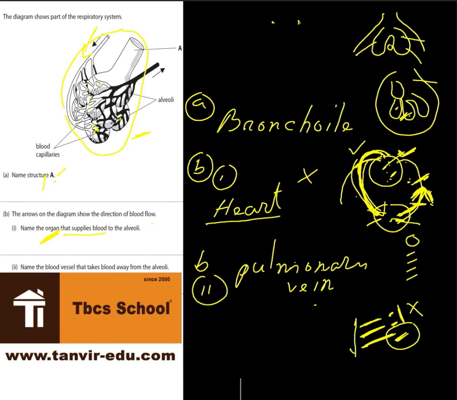But from the pulmonary vein, it is good, fresh oxygenated blood received by the heart, and last of all the aorta carries the fresh blood to the whole body.